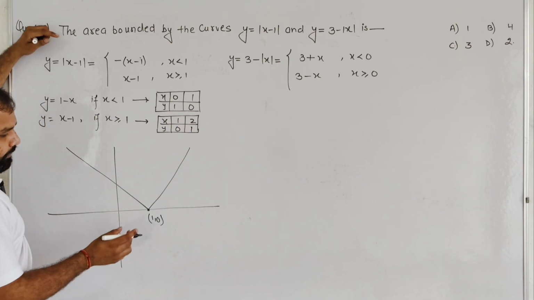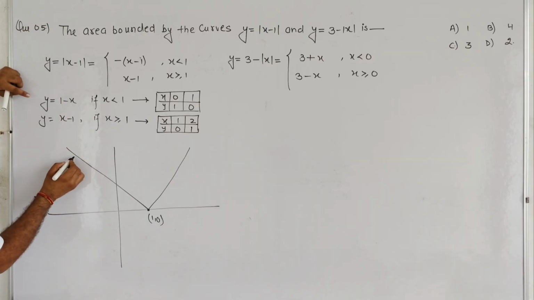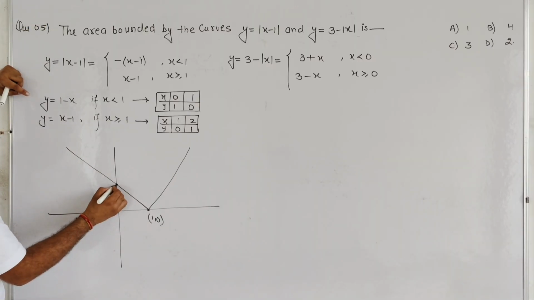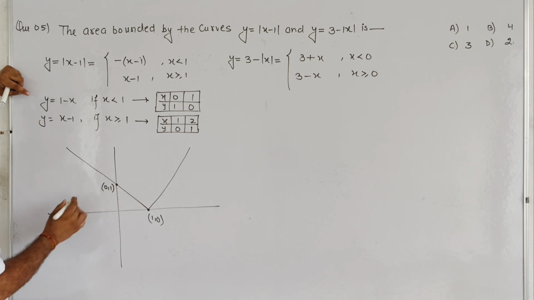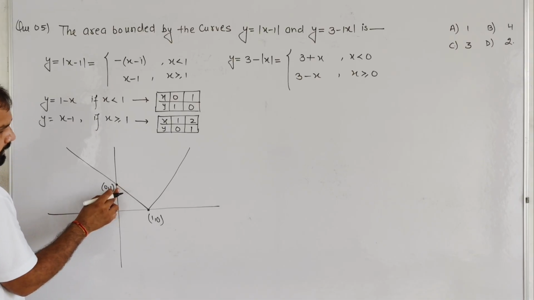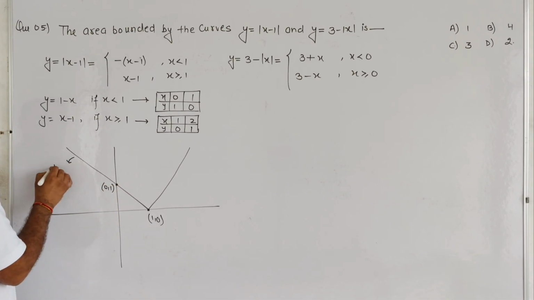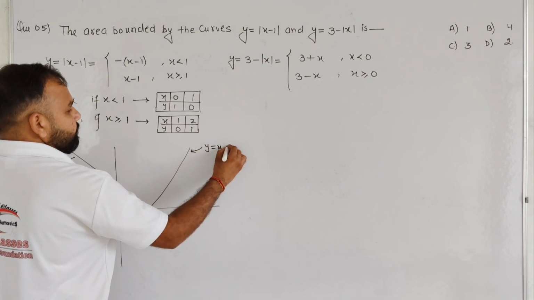Okay, and we know very well that this is the graph of |x|, and if we put x as 0, then y is 1. So it is basically (0, 1). Okay, so students, this is the graph of y = 1 - x, and this is the graph of y = x - 1.